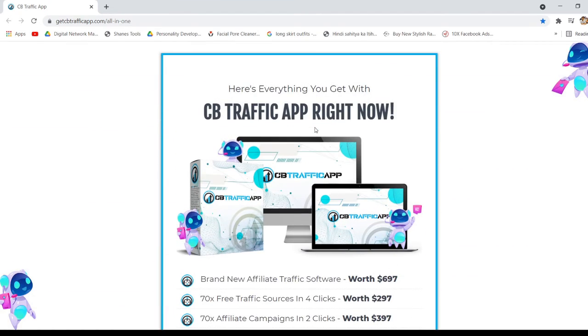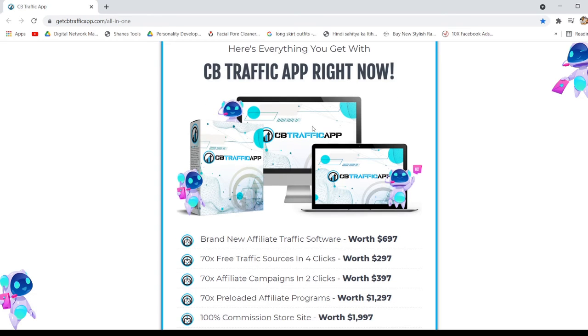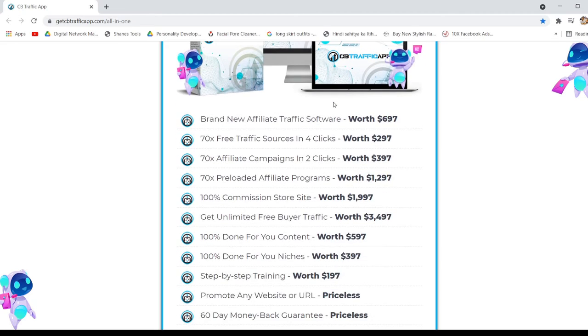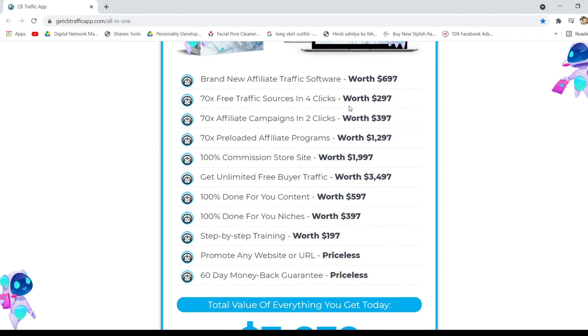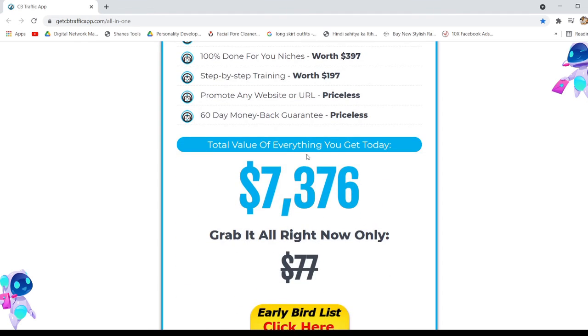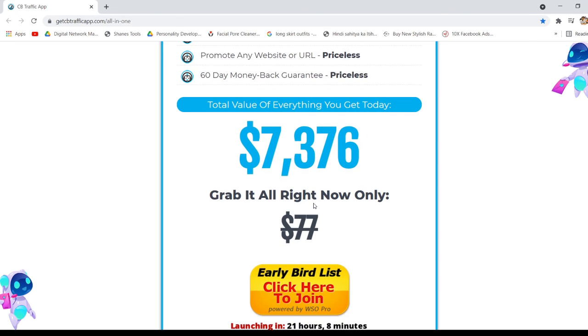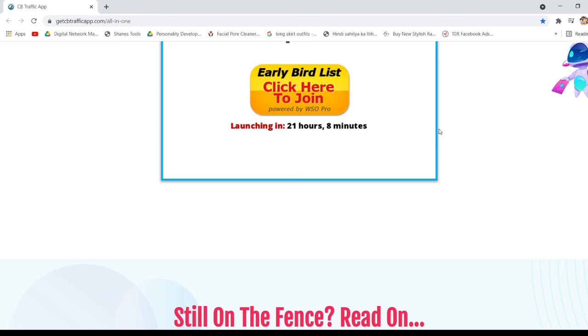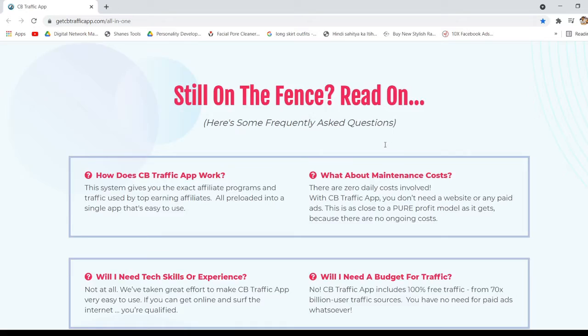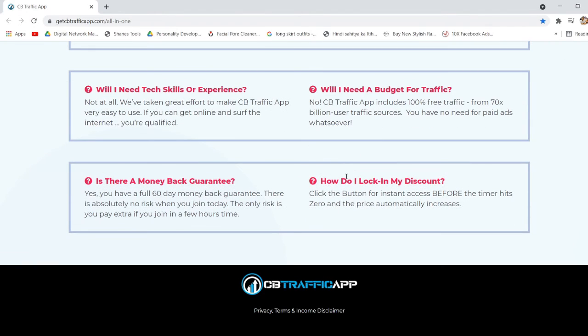So it's kind of a no-investment model, if you think my way. As you can see, you can pause the video and read all this. You are getting this much value, and the total value is 7,376 rupees. But no, you are not paying that much. You are not even paying $77. You have to come to this page and check how much you are paying. So I've explained almost everything.